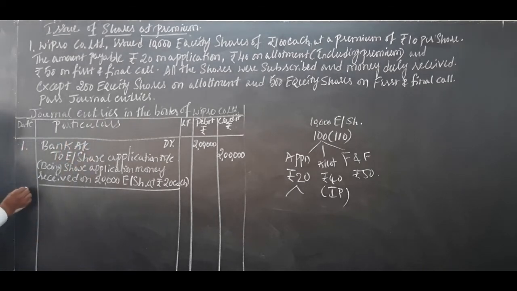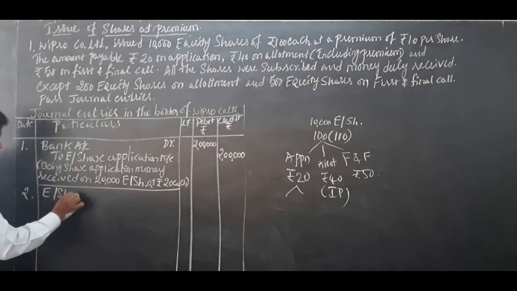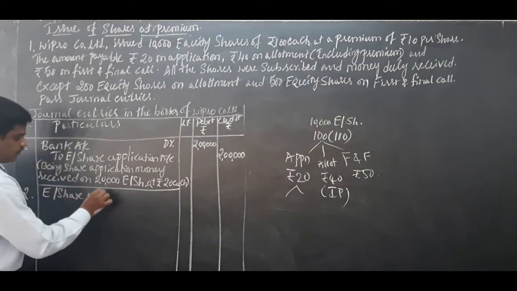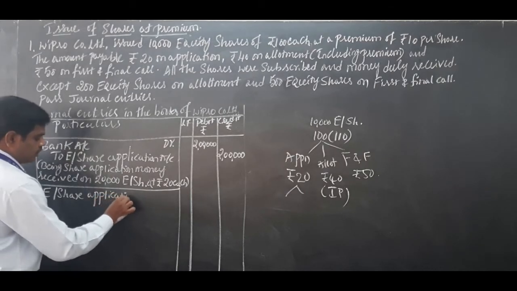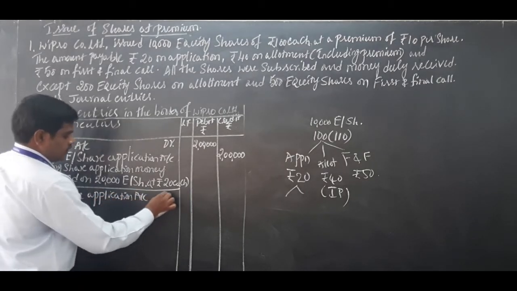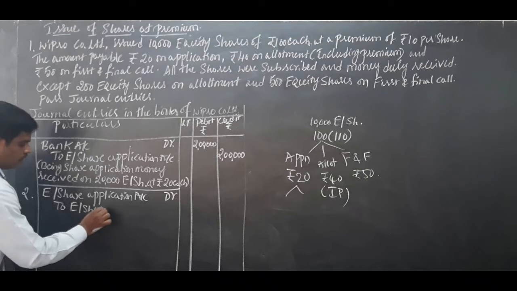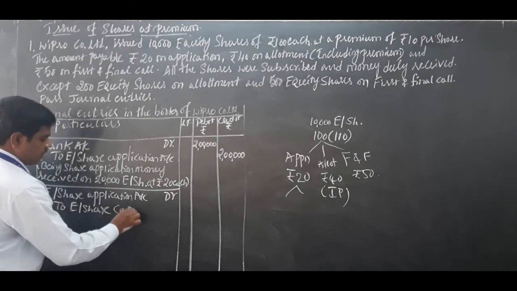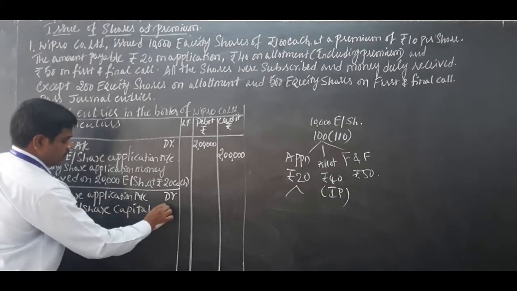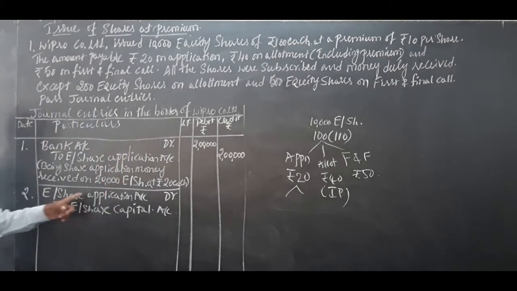Okay, second journal entry, this equity share application money should be transferred to equity share capital account. So second journal entry, equity share application account debit to equity share capital account.